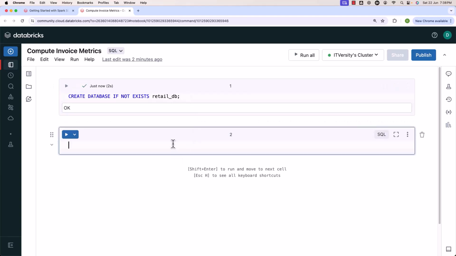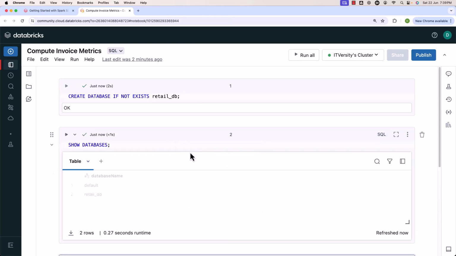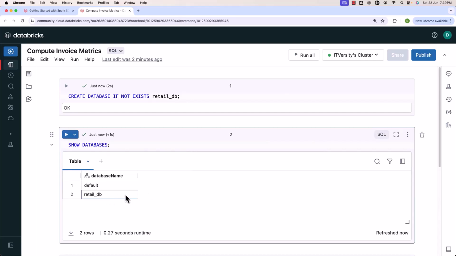You should be able to validate by saying show databases. It will list all the databases that are out there. There will be one database which is nothing but default. It will be there always. Then you can see the new database which is nothing but retail_db. However, I would like to run this as a complete notebook. We should not be having these commands unless it is absolutely necessary.